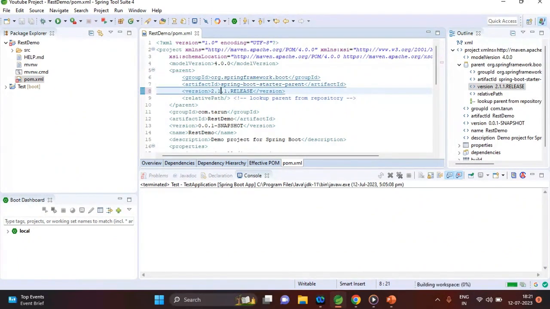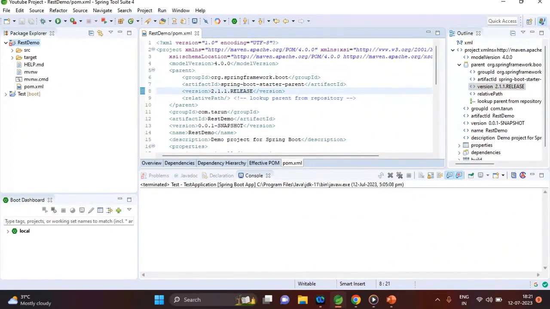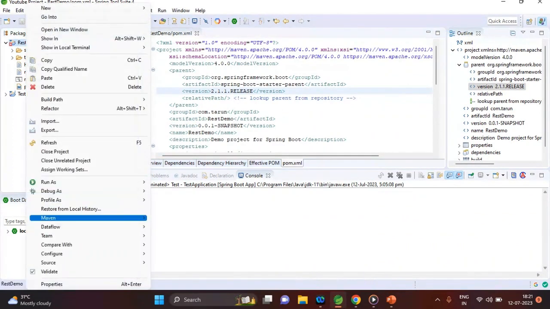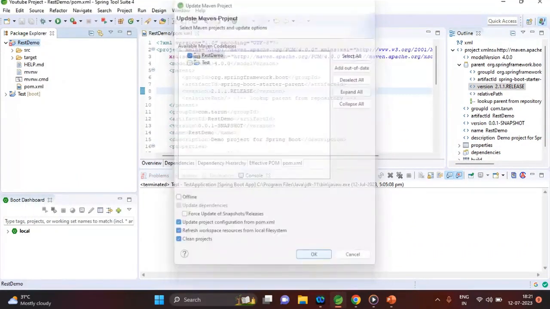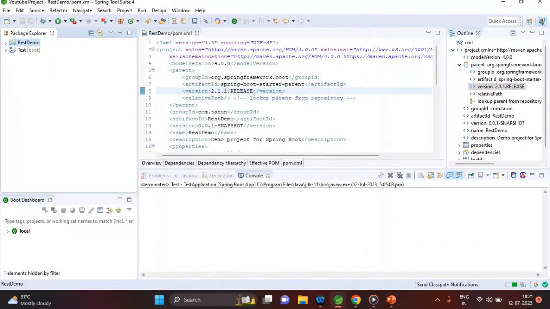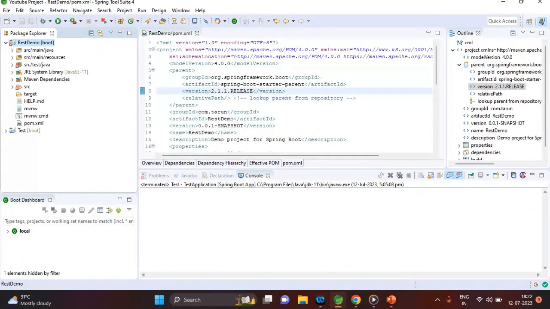Now the error has gone, and just update the project again with Maven, update project.